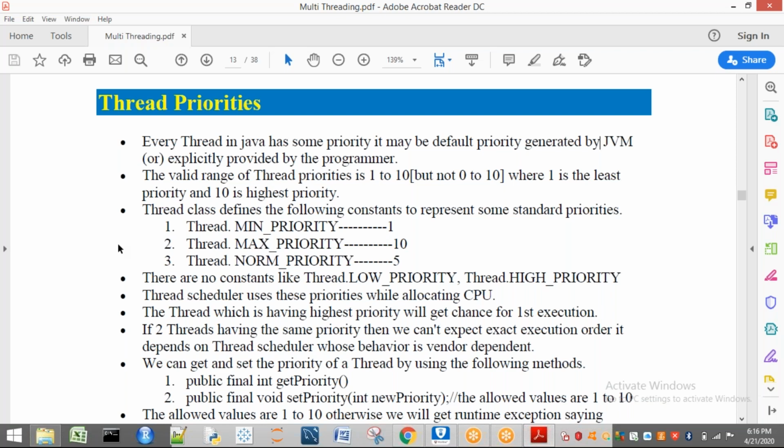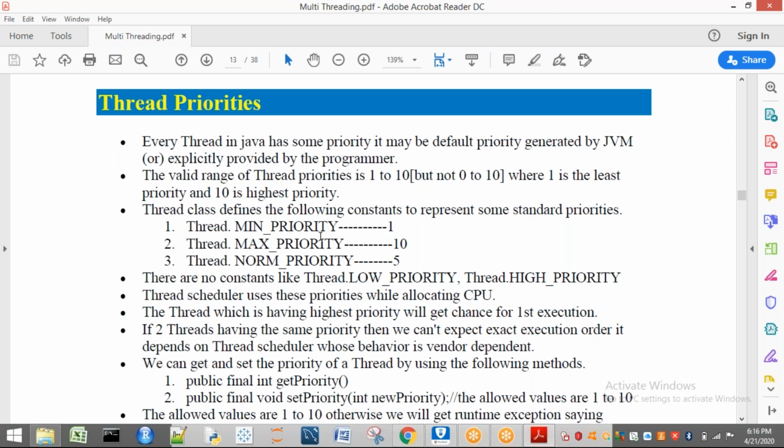For these thread priorities we have three constants. Already we know that every constant generally will be in capital letters. So the Thread class defines the following constants to represent some standard priorities. As these are constants, they will be static, so we call them by using the Thread class. MIN_PRIORITY. It is not min priority or low priority, it is MIN_PRIORITY. MIN_PRIORITY means what? It is 1. That means if you want to place any thread priority as 1, directly you can write MIN_PRIORITY, or we can also write 1.